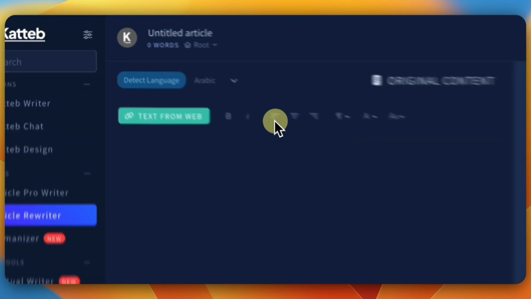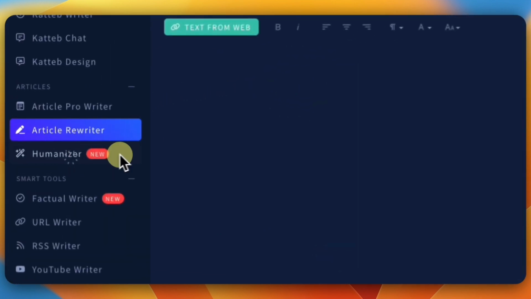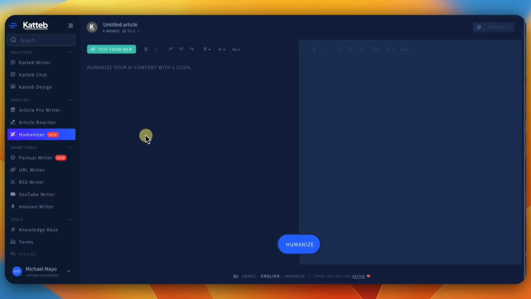Just copy and paste it and then change it and rewrite it. And then there's more humanized. So this is basically where you can make sure it sounds more human. You can copy your content in here and have it change. So if you have content on your blog that you've made with a different AI tool and you want it to sound more human, you can basically copy and paste it and have it rewrite it. And another thing, you can change the language as well.